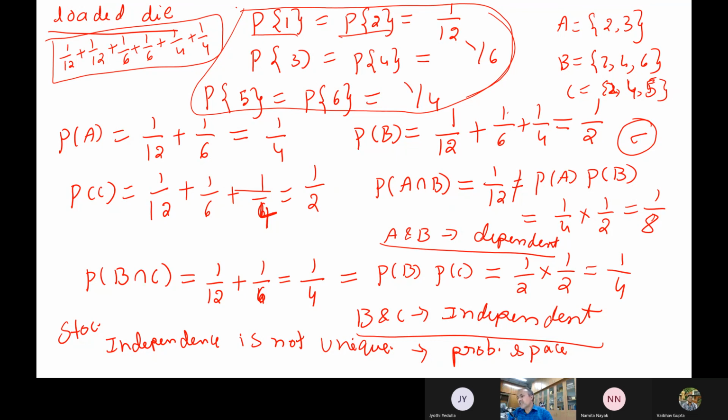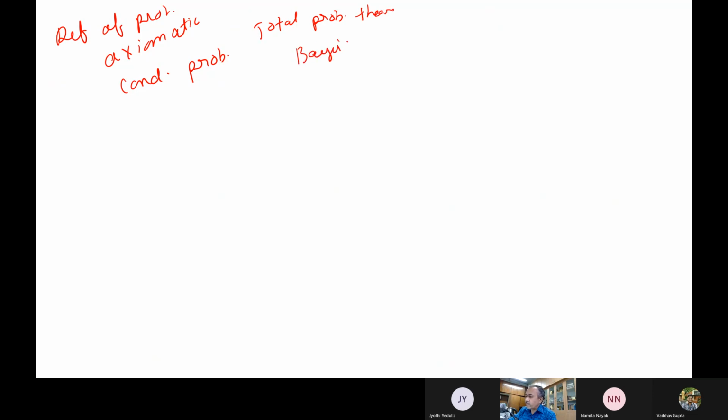Okay, so with this, we have covered the definition of probability, the axiomatic definition. Then conditional probability, the total probability theorem, then the Bayes theorem, then stochastic independence.